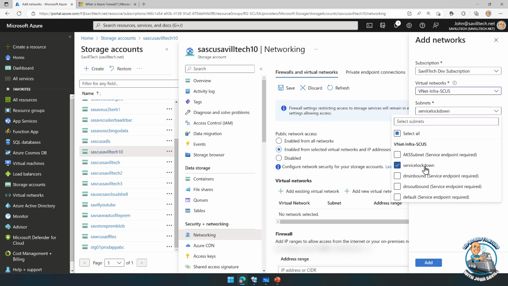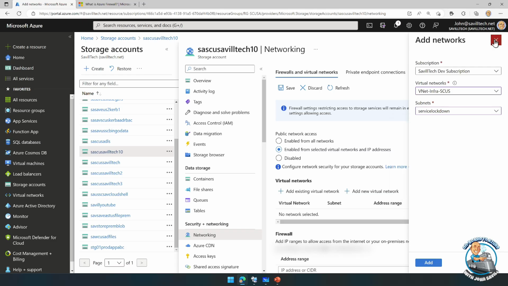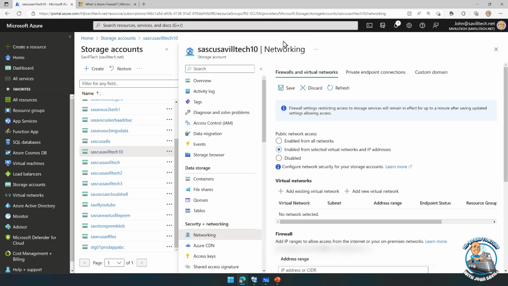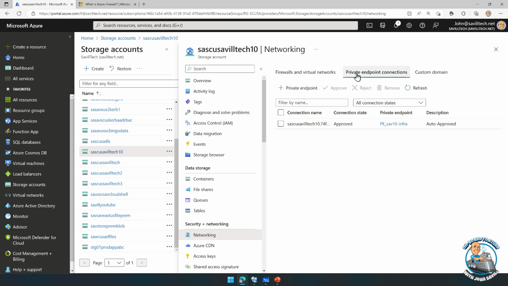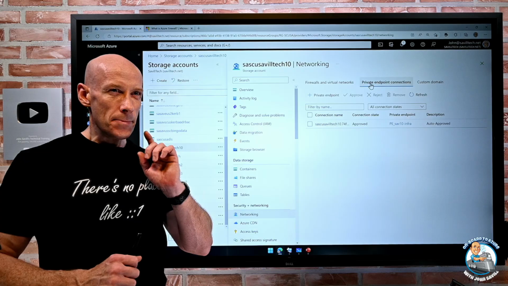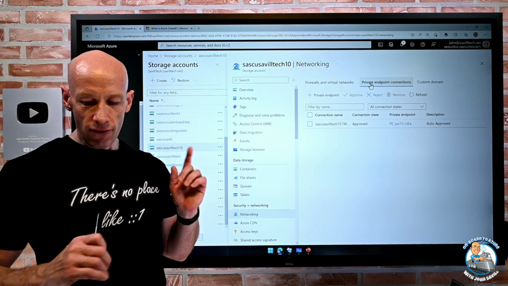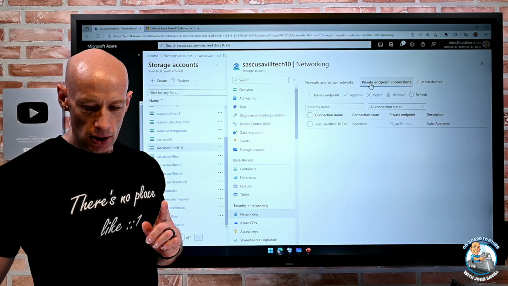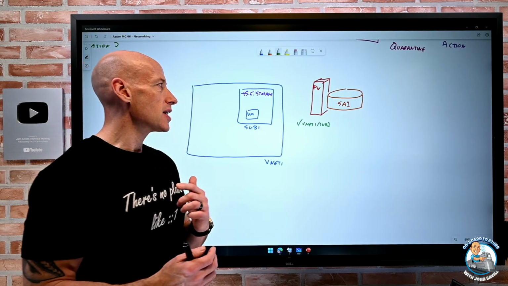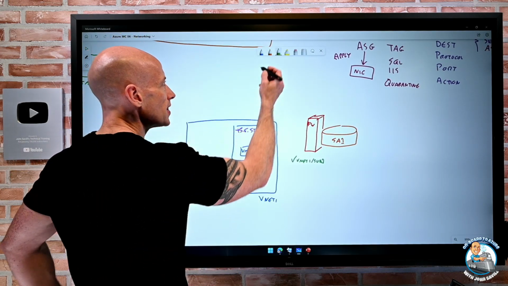And now the firewall on this storage account would only allow things in that particular subnet to talk to it. So that's a really nice capability that I can do there. But the challenge still is that that virtual network could still talk to other storage accounts. It could still do data exfiltration. So the other thing I can create